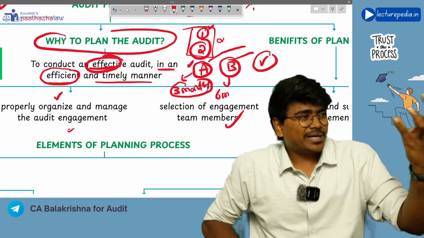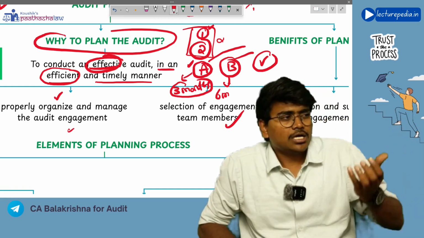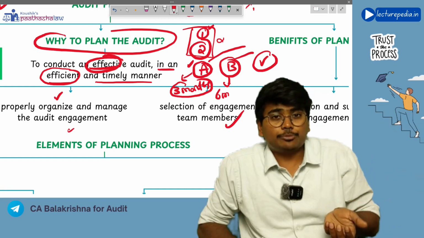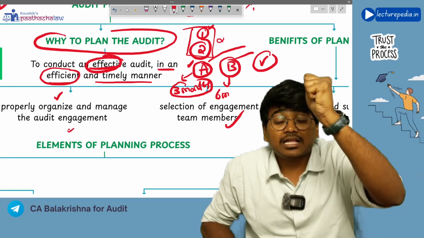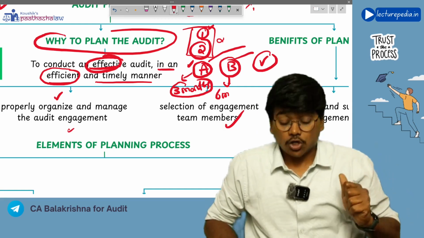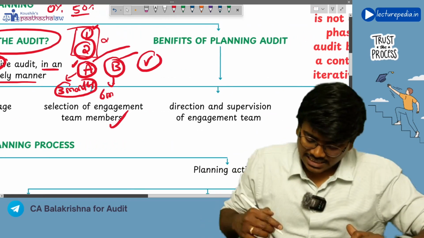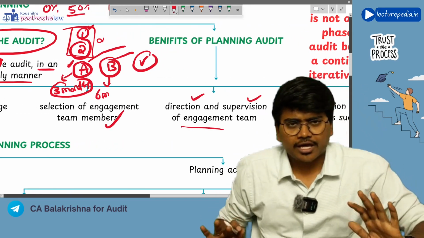Okay, so how many article students should be included, how many qualified people should be included in the engagement team? To take this decision, the planning will help the auditor. Got it? Next, direction and supervision of engagement team.